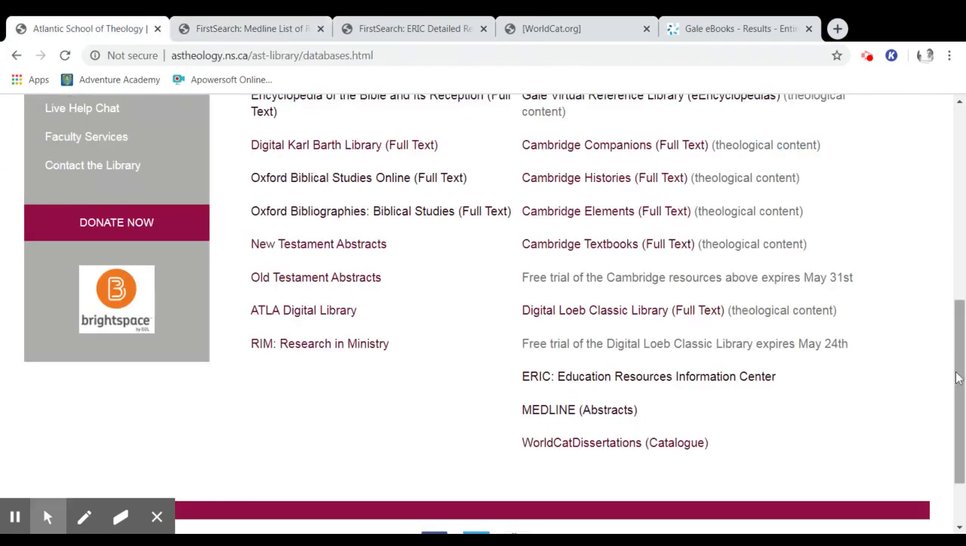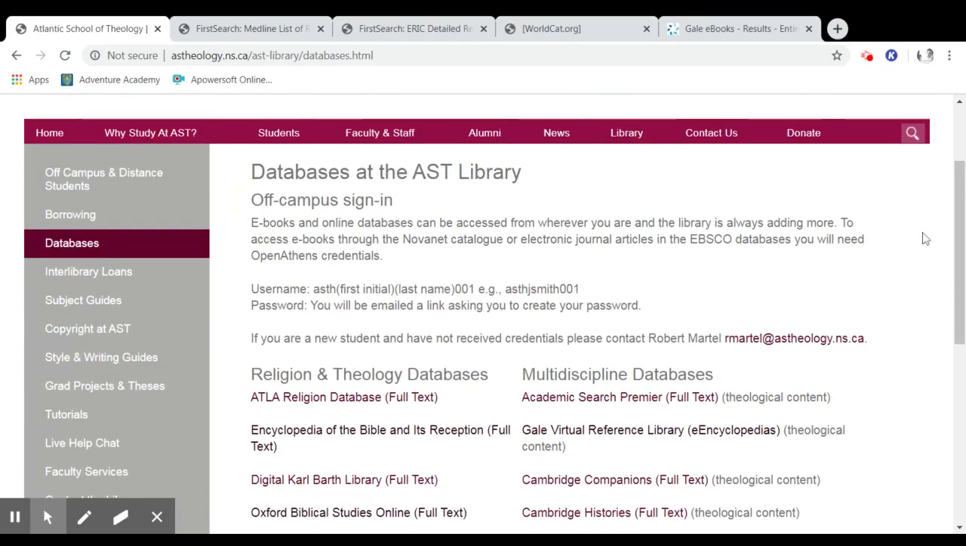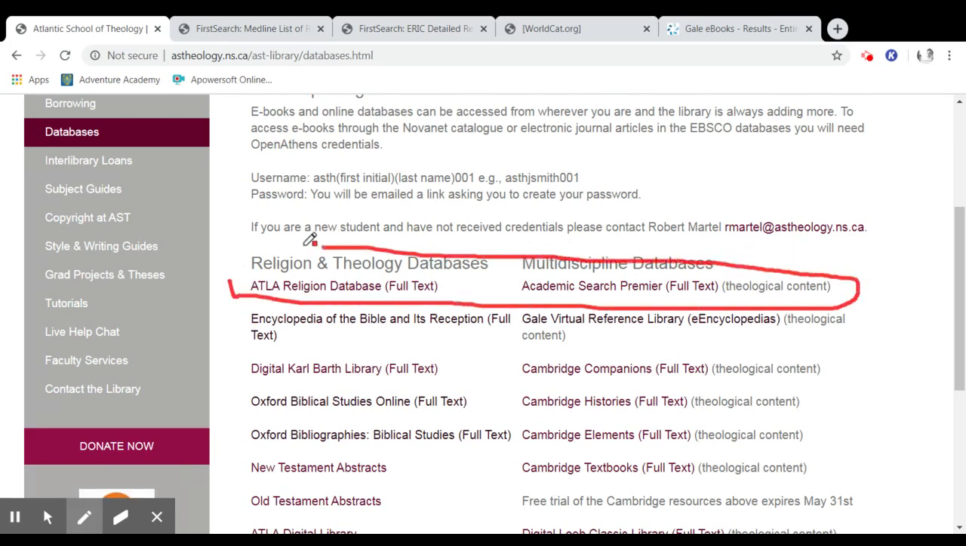Let's go back to this page here. So this was intended to be a brief tour of what the databases page at the Atlantic School of Theology Library has to offer you. These are the sorts of online and digital resources we have. When it comes to articles and journal articles, then the EBSCO databases is where to look. And I encourage you to watch my video in which I demonstrate searching the EBSCO online article databases.